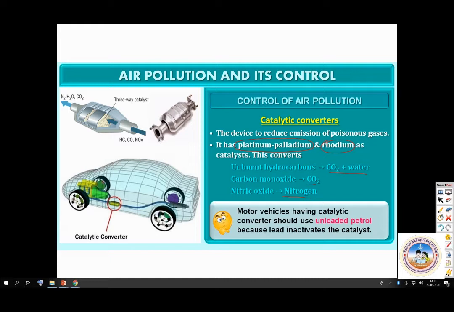So motor vehicles having catalytic converters should use unleaded petrol because lead will inactivate the catalyst. So because of this, now we are having unleaded petrol. So remember this. Can you see the picture? So the vast majority of the vehicles now, all the vehicles now have catalytic converters. So remember this, platinum and palladium, and rhodium. You have to remember it.